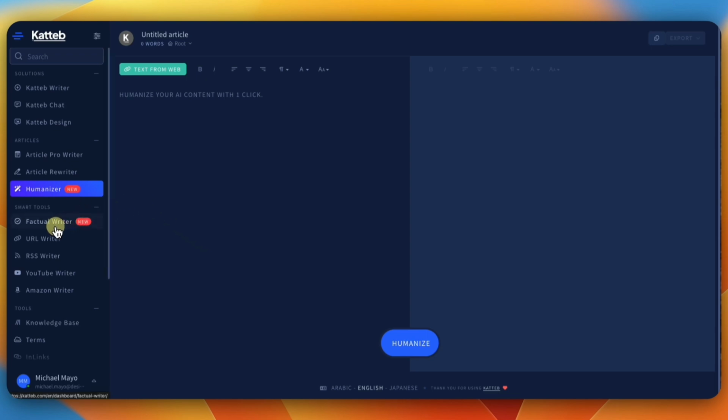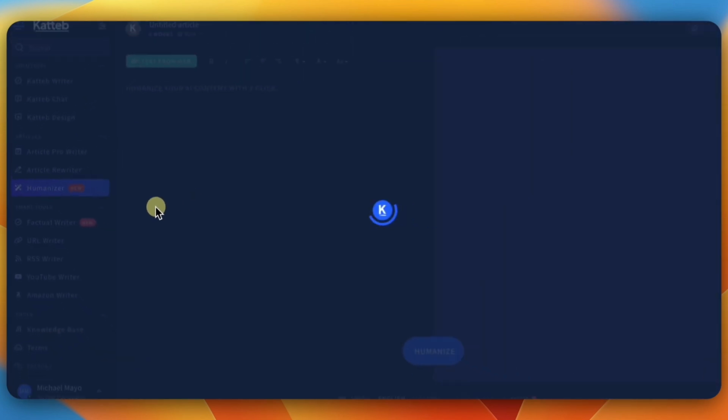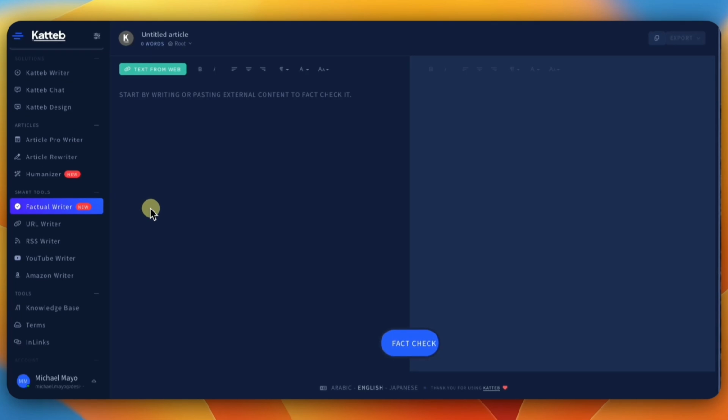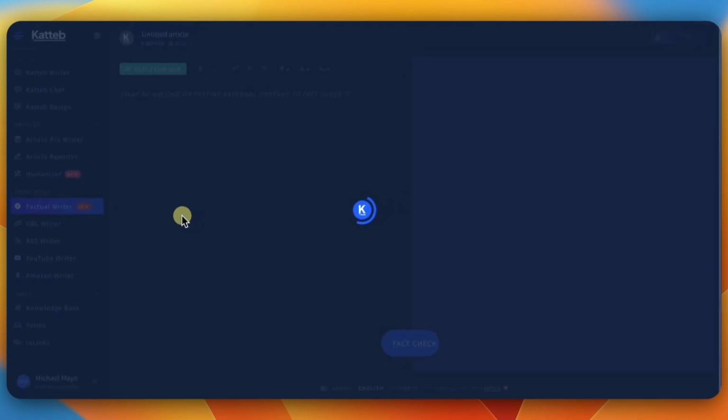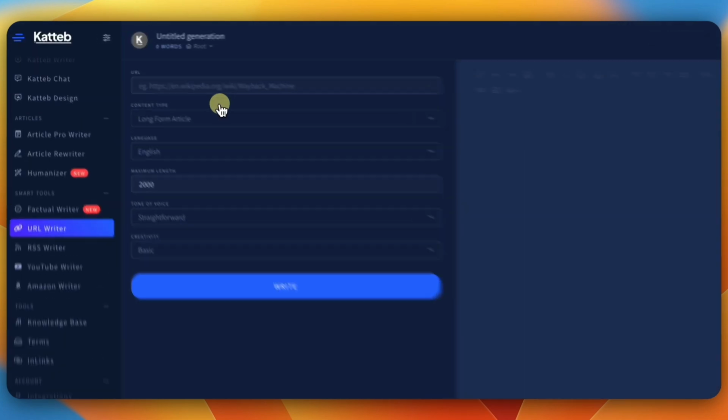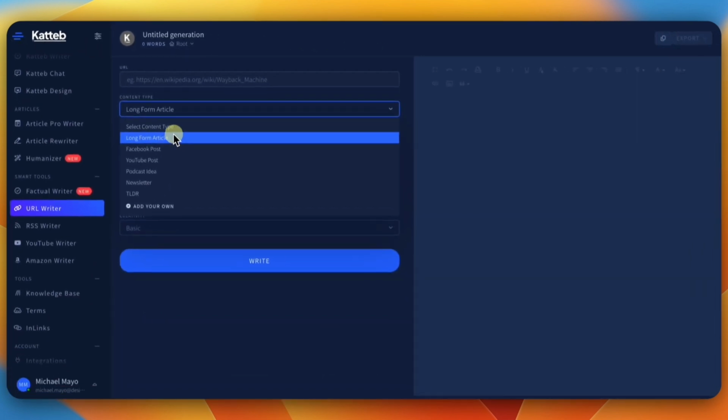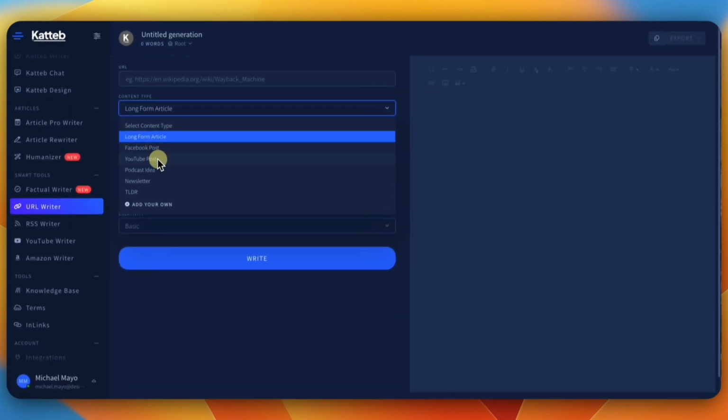Okay. So then we have fact checking. It fact checks everything, so you can put your article in here and it'll fact check it for you as well. It has URL writing. So if you have a URL you want to write from, you can just put the URL in here. You can decide if you want long term, or Facebook posts, whatever. So if you have a video or anything and you want to turn that into blog posts, podcast ideas or a newsletter, you can use this. I think this would be a good tool, especially if you do a monthly newsletter and you want people to see a couple of things. You can add the links in here and write it, or you can do your own.